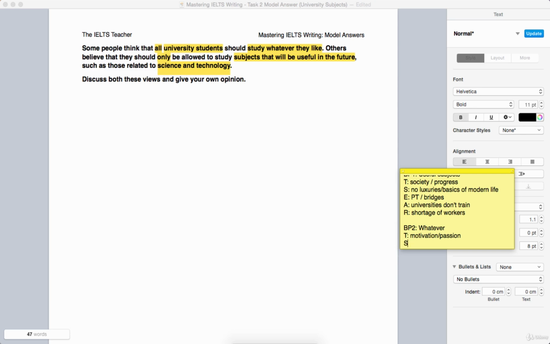Now why? Why does giving them the choice lead to motivation and passion? It's because free choice gives people a sense of autonomy. Autonomy is one of the main ingredients in creating drive and enthusiasm.